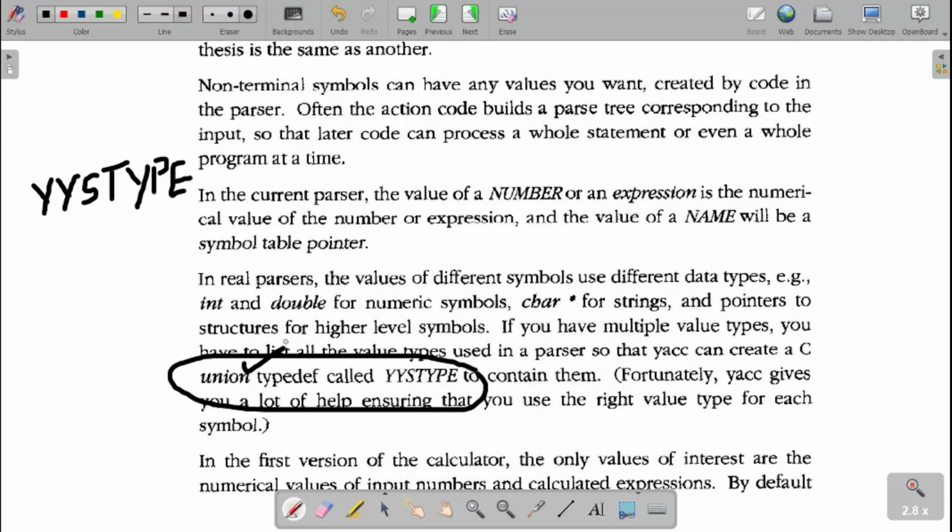Even though we can have integers as well as floating point numbers, at one time we go with either the integer or the floating point number, not both. That's why we make the union. So to handle this, the first thing we are going to have is YYSTYPE. Fine. The next one.